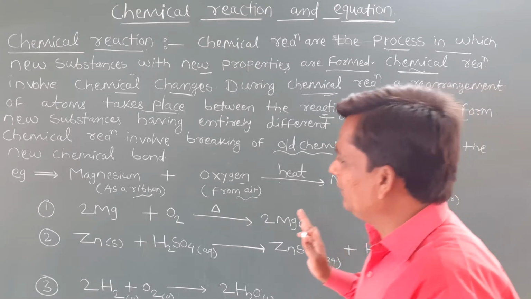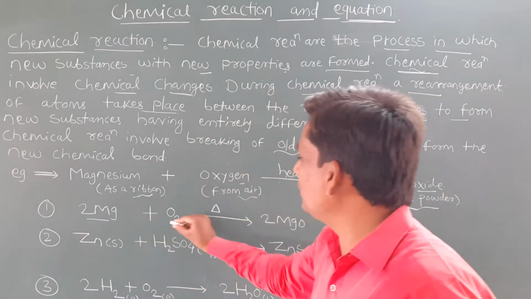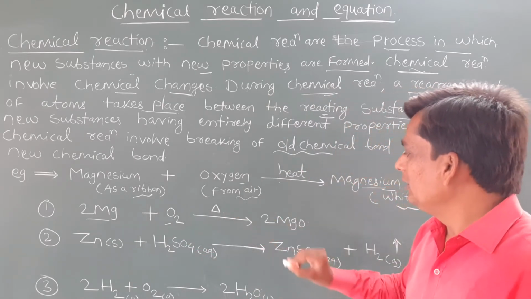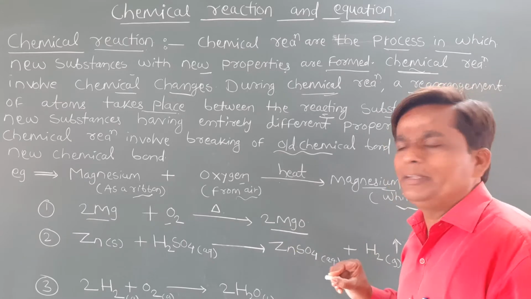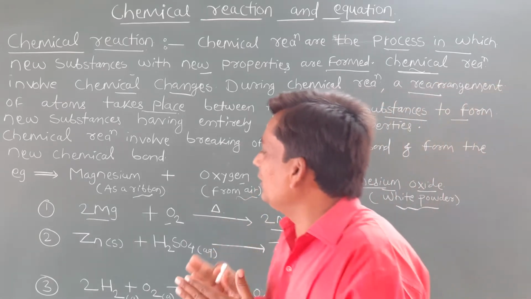Very simple reaction. So we will show it in an equation. You can take 2 Mg, magnesium, plus oxygen O2. After heating, we can show the heating with a triangle. So it forms 2MgO, means magnesium oxide. Get it? So this is the chemical reaction.